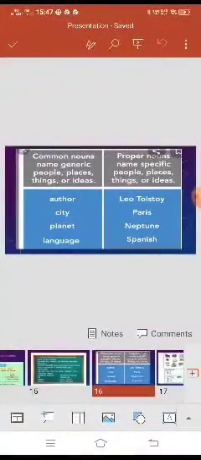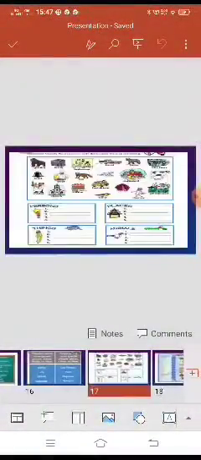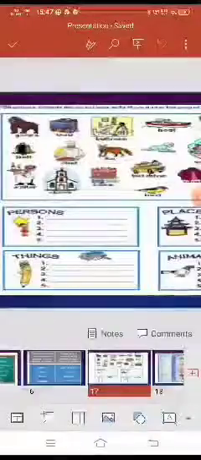Common noun names generic places, people, things or ideas. Proper noun names specific people, places, things or ideas. So here I have explained to you the difference between the common noun and the proper noun. So let's do an exercise. You can see so many images given in the PPT.